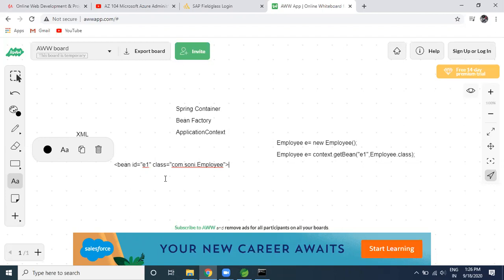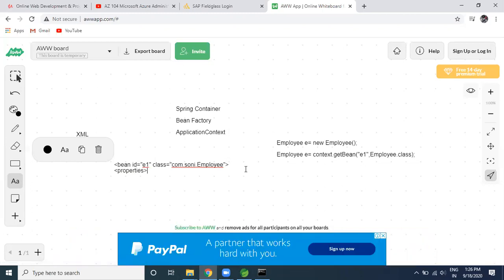Okay, so we have the setter method, we have the getter method, we have the constructors also. Suppose I would like to proceed to the next level. So what is the next level? If I'm saying constructor with dependency is there, right? So first of all, let me come to the properties. So we have such kinds of tags where you can mention the things which need to be covered as part of setter method injection or getter method injection.